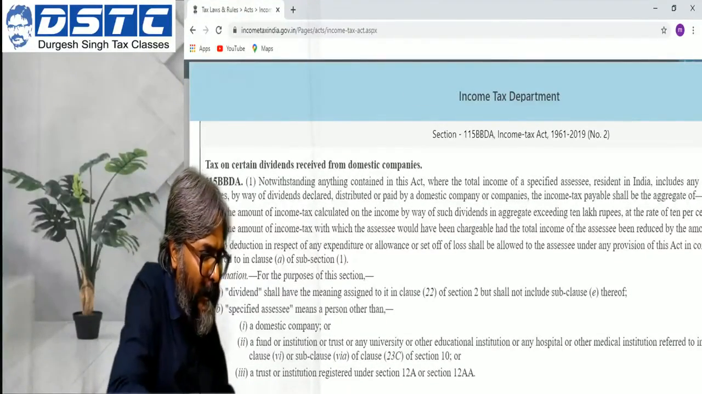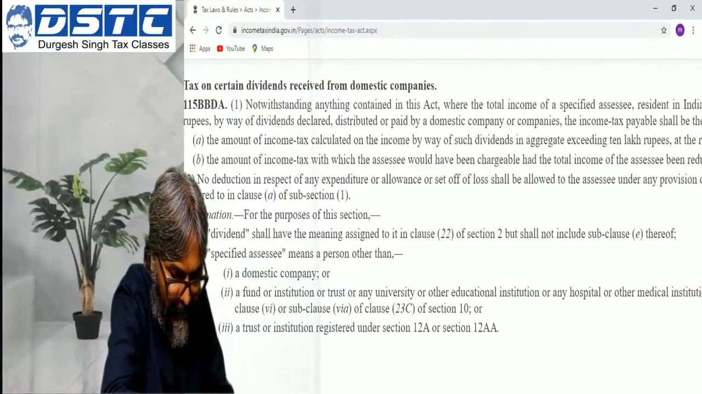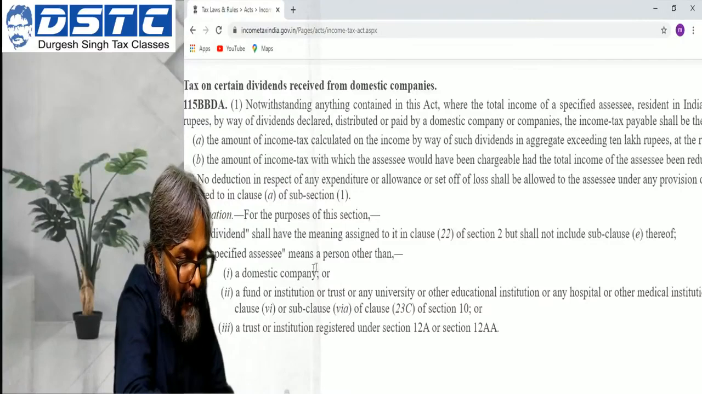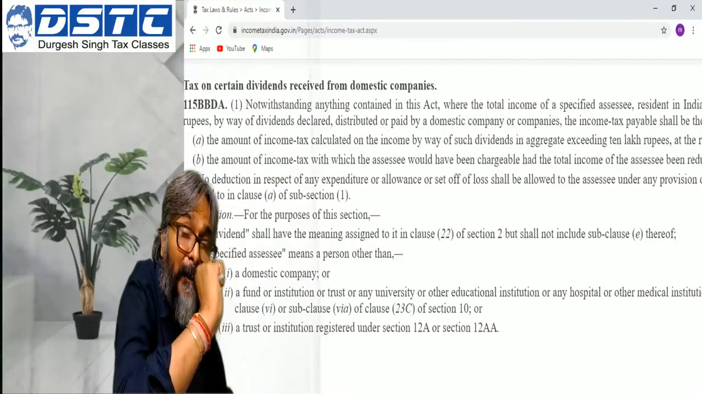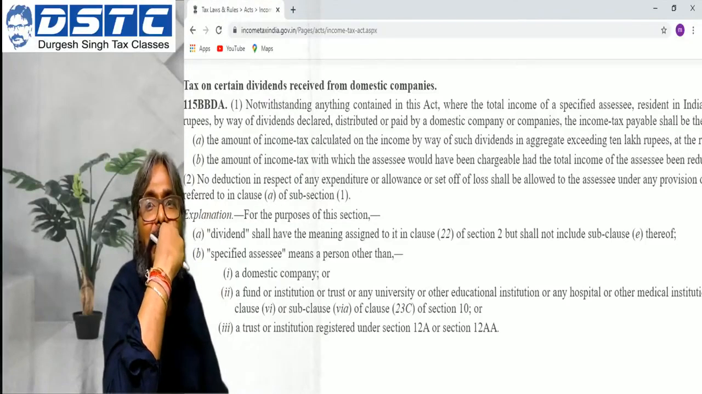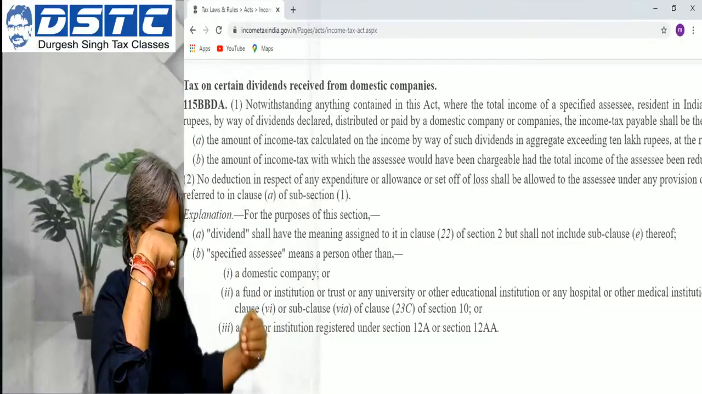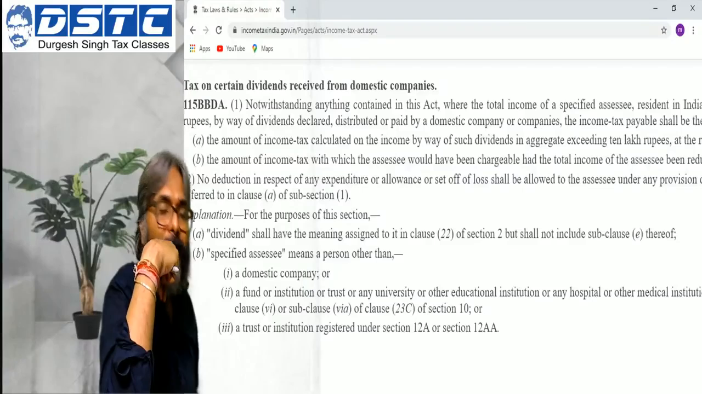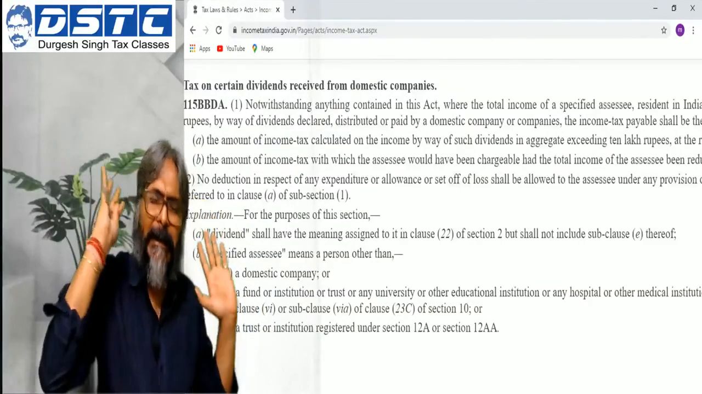Who is a specified SSE? Uttara, just see who is a specified SSE. Specified SSE means a person other than whom? Domestic company. Can you see that here? So other than a domestic company, they have eliminated only a domestic company in this regard, and that is the reason why a foreign company gets included. This is a real challenge. Please ensure that this category which I have told you, just follow this category now, what I have told you in this regard.